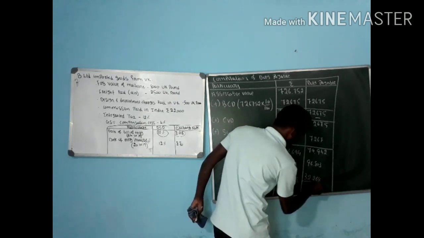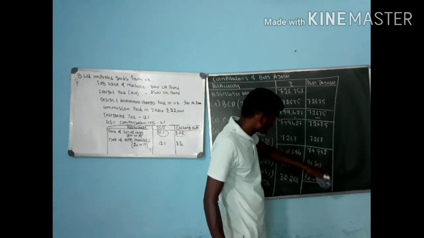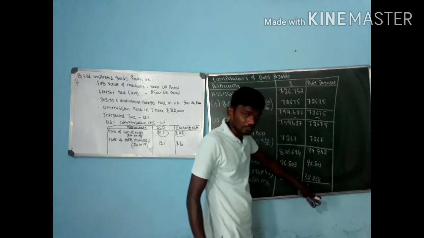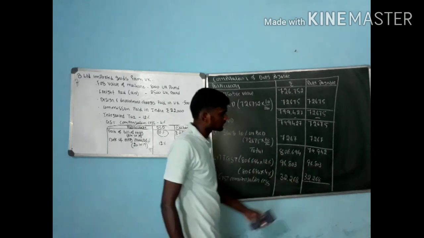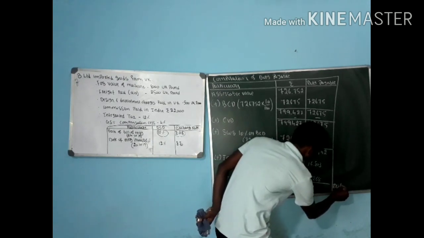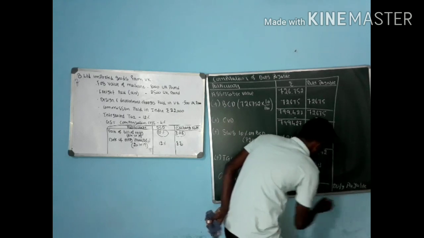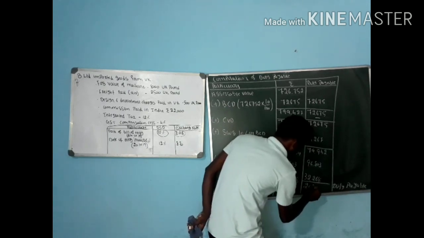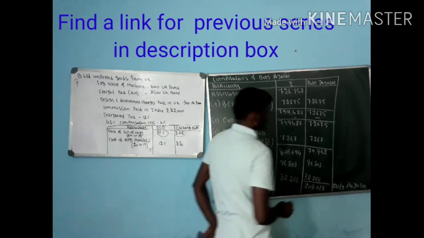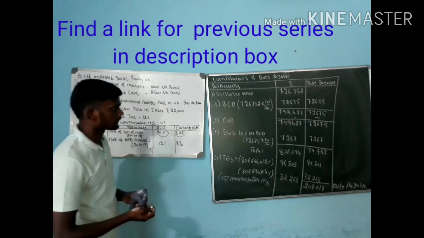At the end, how much tax do I need to pay? 79,942 plus 96,803 plus 32,268. This is your duty payable: 2,09,013. This is the duty payable for the question. Thank you.